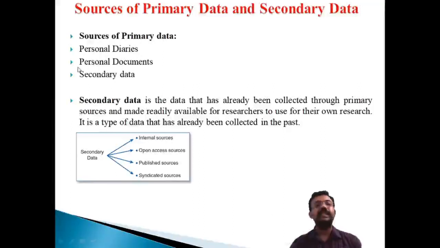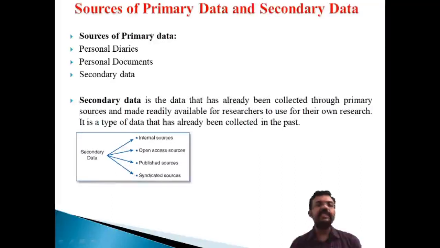So the personal documents and the personal diaries. And another one is the secondary data. There is primary and secondary. Firstly we discussed what primary data is, and another side is what secondary data is. Okay, secondary data means data that is already published. That means it's second-hand information. The data is published by some agencies, and we are taking the data from this agency. That is known as secondary data.